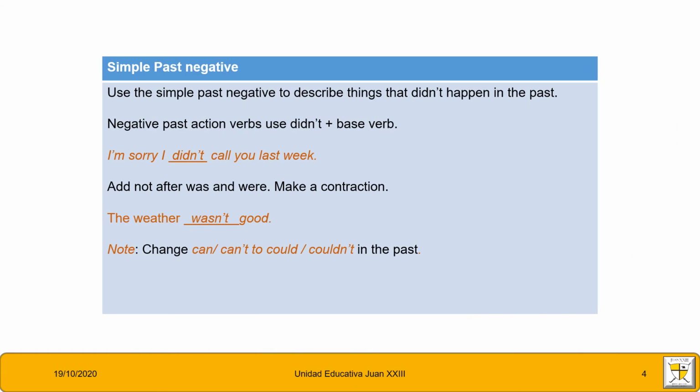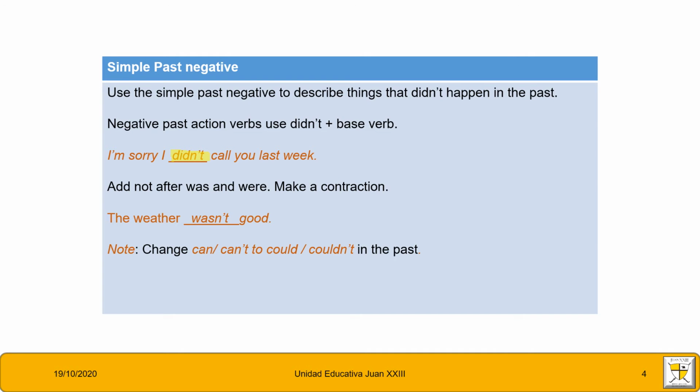Simple past in negative. Use the simple past negative to describe things that didn't happen in the past. In negative past action verbs, use didn't plus the base form. For example, I'm sorry, I didn't call you last week. Okay? Here we have the word didn't, the auxiliary didn't. If you put didn't, the verb is in the base form.